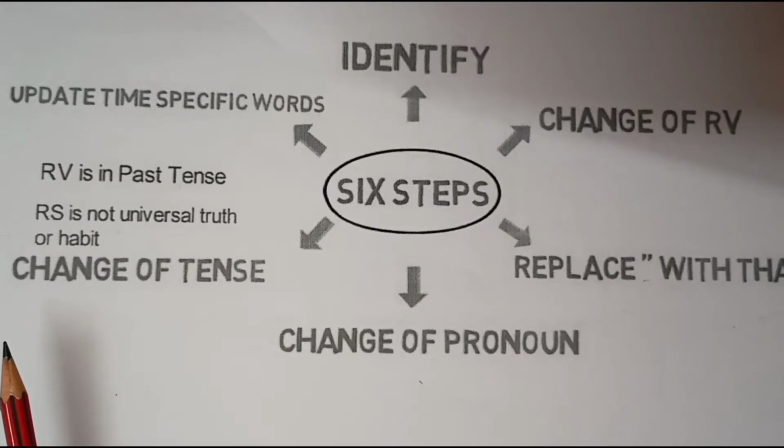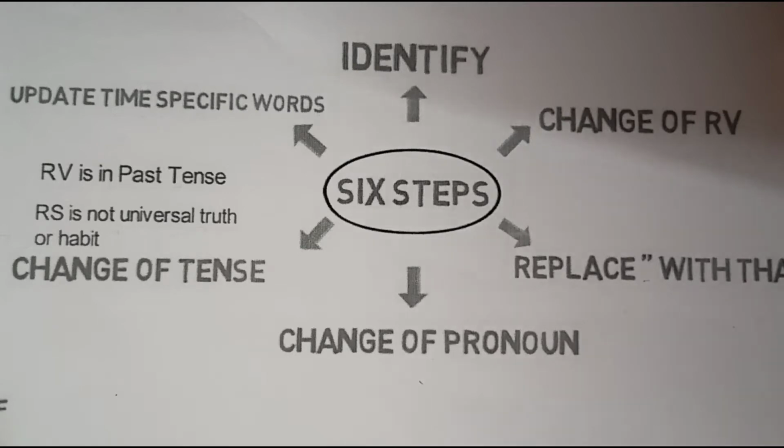Present perfect will change to past perfect, and present perfect continuous will change to past perfect continuous. Simple past will change to past perfect. Past continuous will change to past perfect continuous, and there is no change in tense in case the reported speech is in past perfect or past perfect continuous tense. In that case, the tense of the statement will not change.